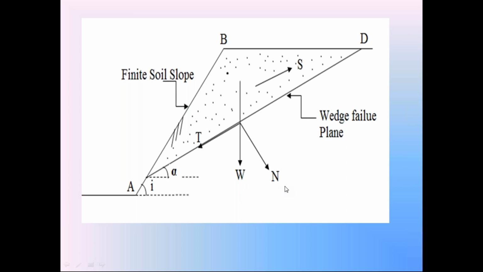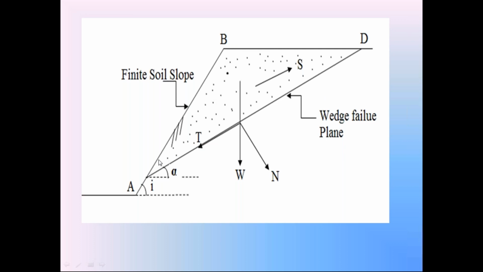Resolve this weight into two components, normal component N and tangential component T. Normal component N is W cos alpha, tangential component T is W sin alpha. Since we know this value of W, please follow this carefully. This is entirely done on the graph sheet.